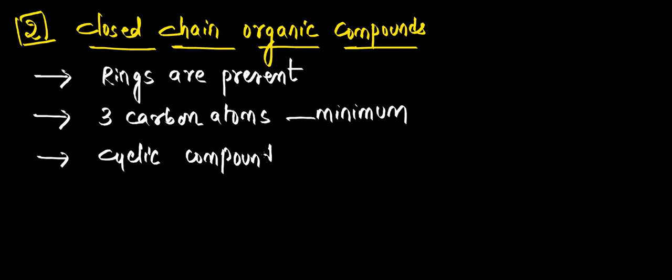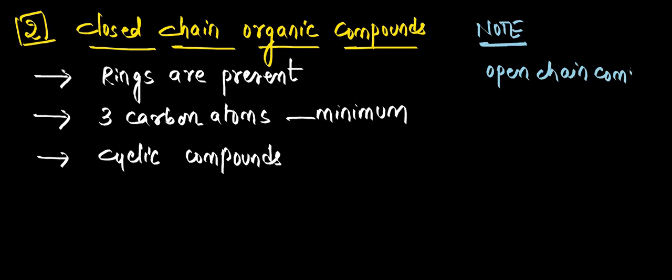What do we call the open chain compounds? I'll just write a note point here. Open chain compounds have different names. Open chain compounds are also called acyclic compounds.